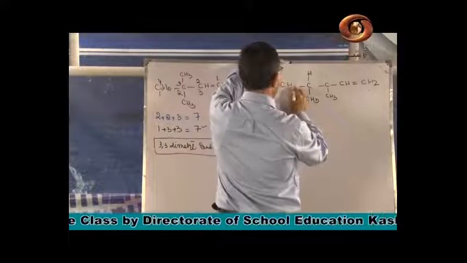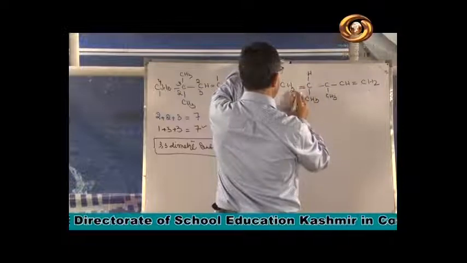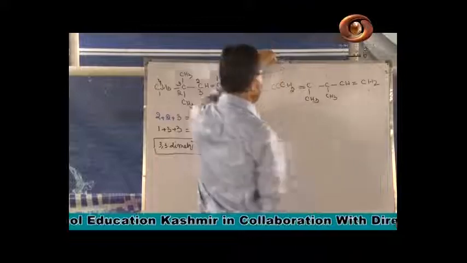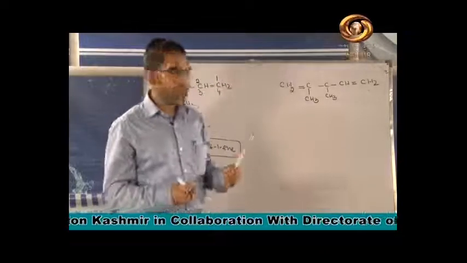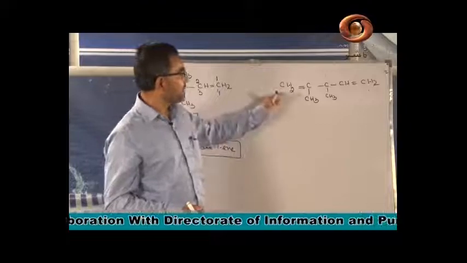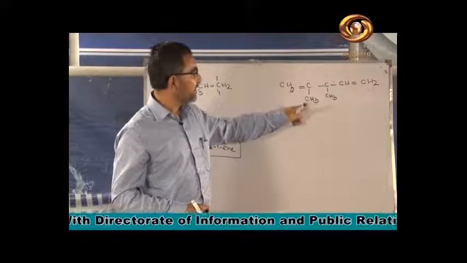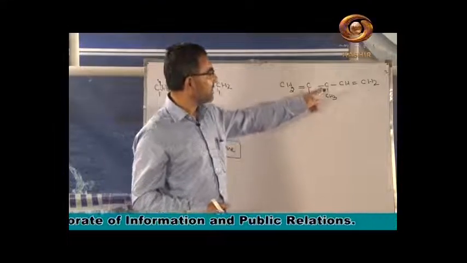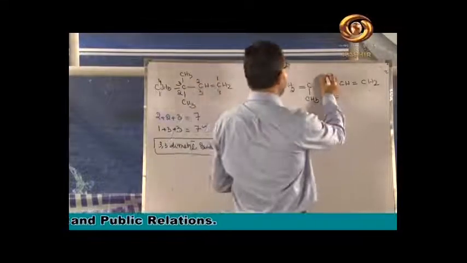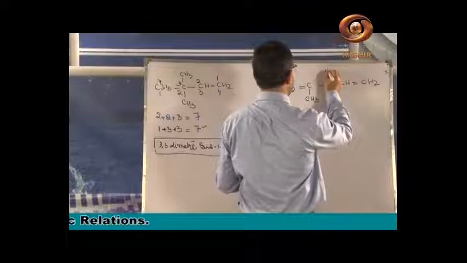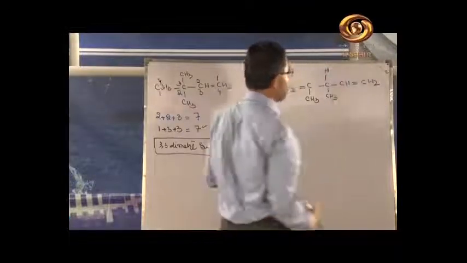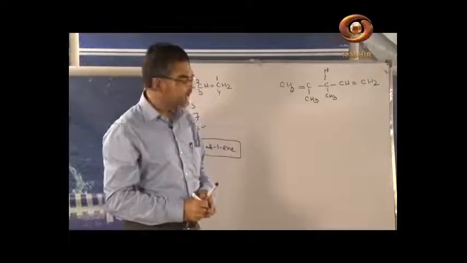You quickly draw this compound in your notebooks. This is your compound: CH2 double bond C, single bond CH3, single bond C, CH3, CH3. We have here one more CH, one more H, because carbon should have 4 valency. CH double bond CH2. What is the name of the compound?